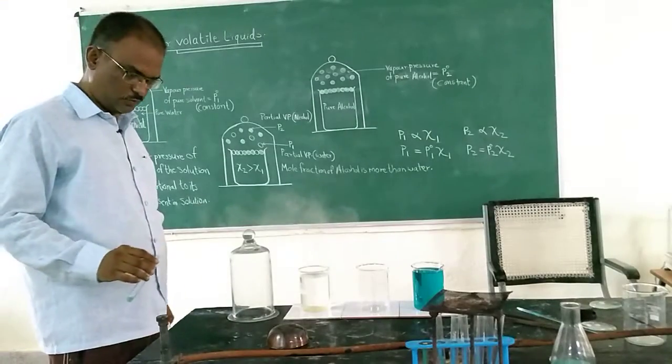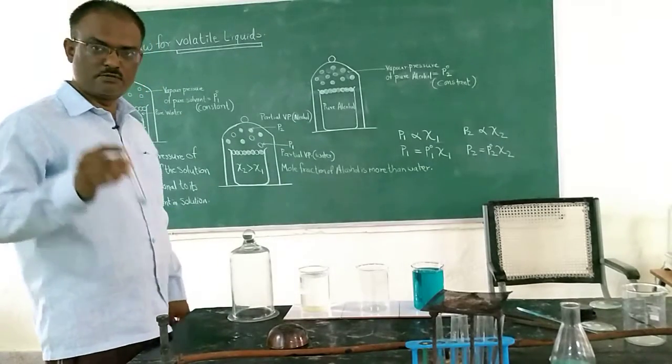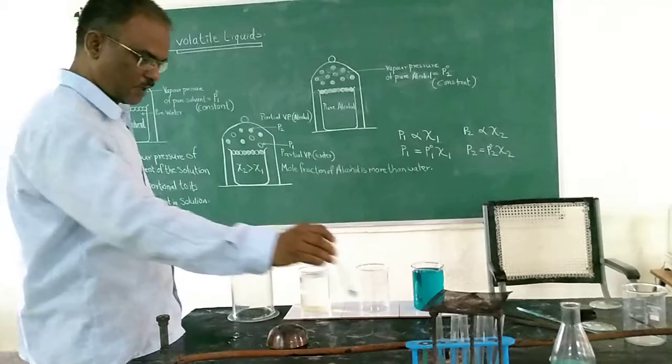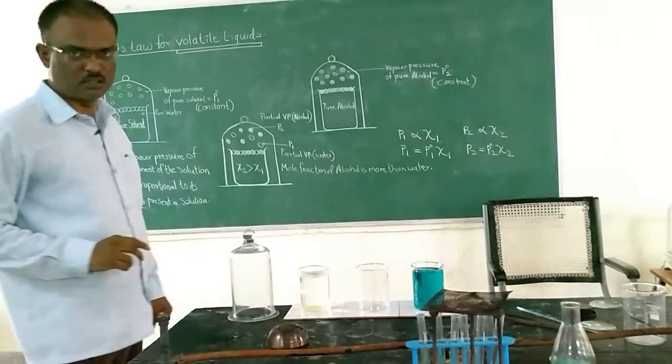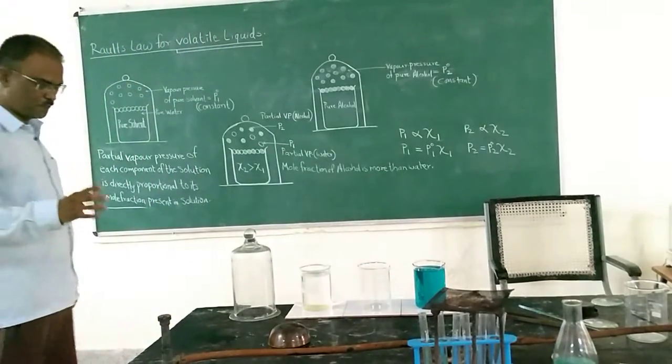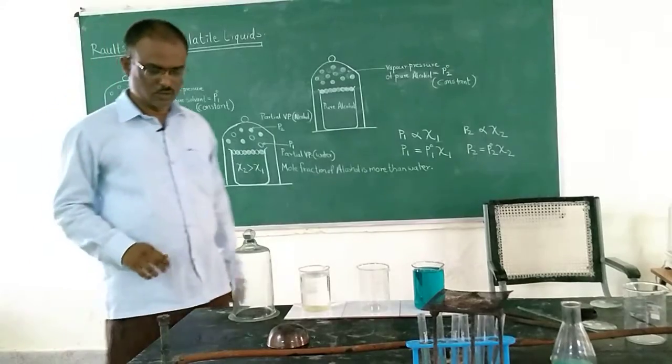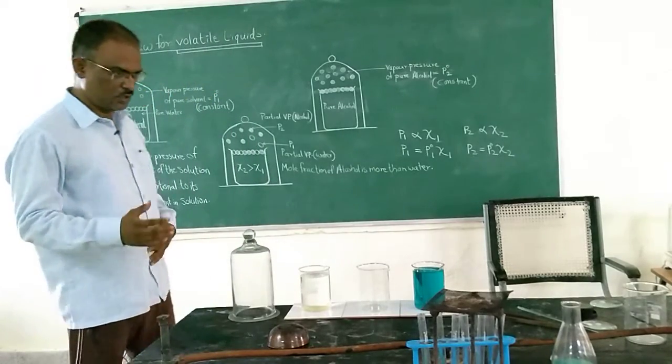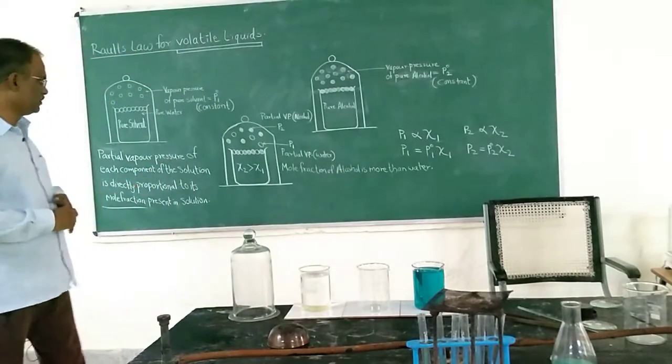What is produced? Vapors are produced. Why are vapors produced? The alcohol. So alcohol is a volatile component, and after putting it in the hot vessel, it gets evaporated immediately.